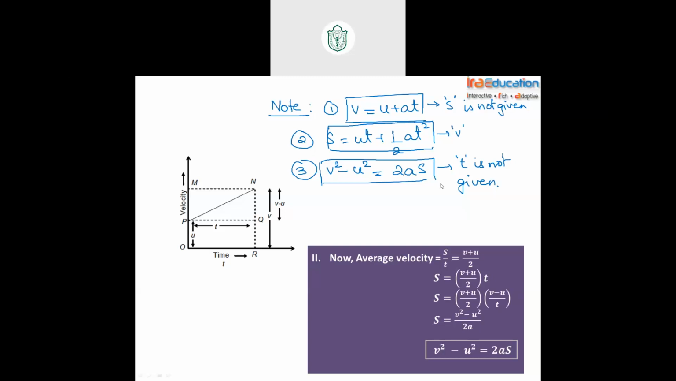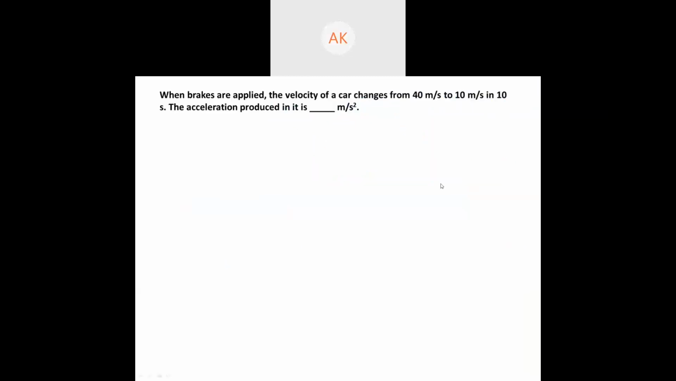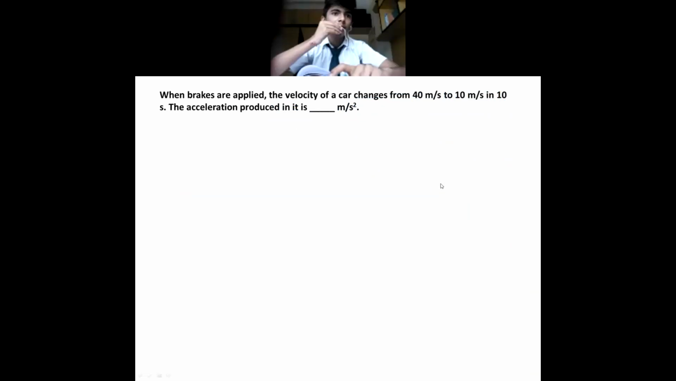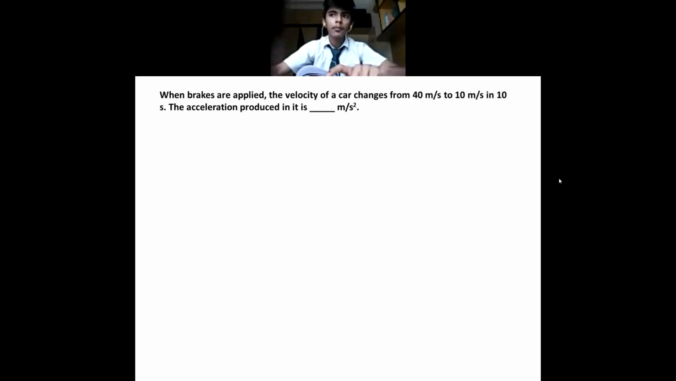Okay, Aditya, can you just tell me the three equations of motion? First one is a equals (v minus u) by t. Okay. Second one is s equals ut plus half at squared. And third one is 2as equals v squared minus u squared. Okay, very good. Other children, I will ask you one by one whenever a numerical is going on.